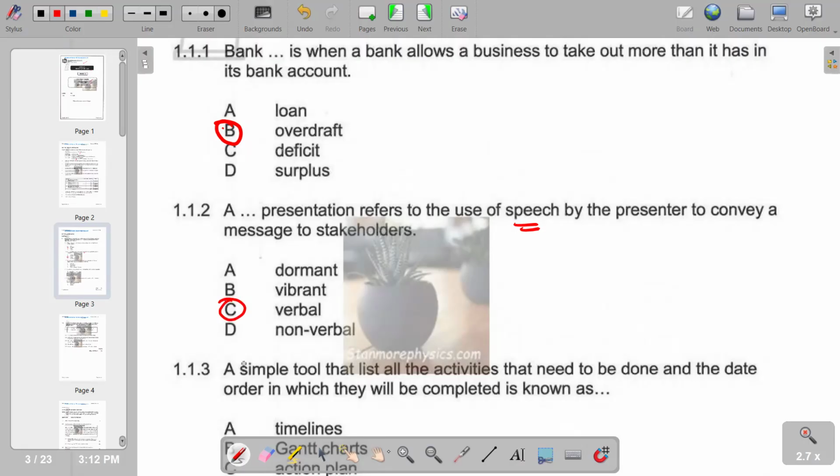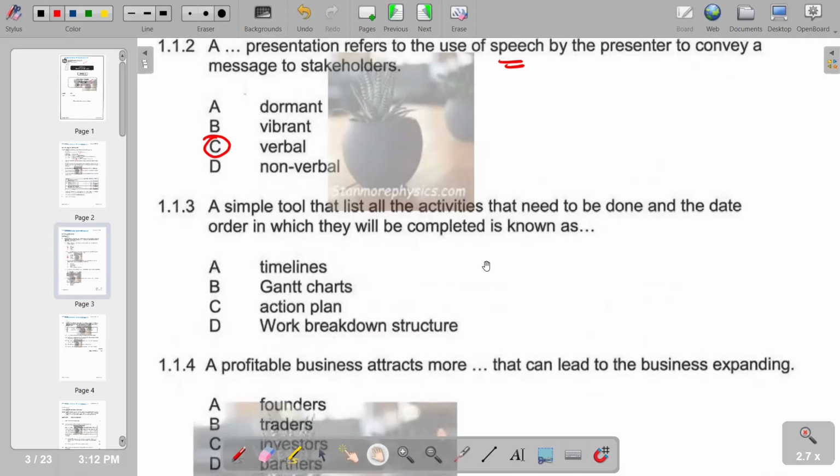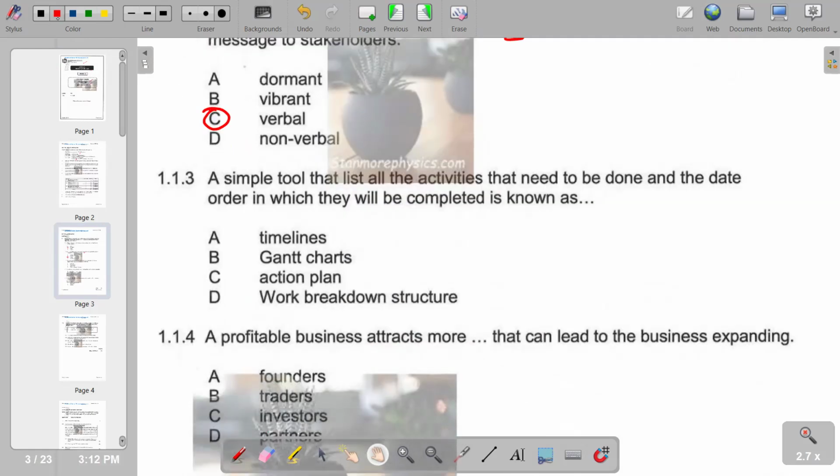For number 3, a simple tool that lists all the activities that need to be done in the date order in which they will be completed is known as, of course, if you go to the sentence, you see that there is a date order in which it is going to be completed. So that becomes a timeline. So we have timeline, A.